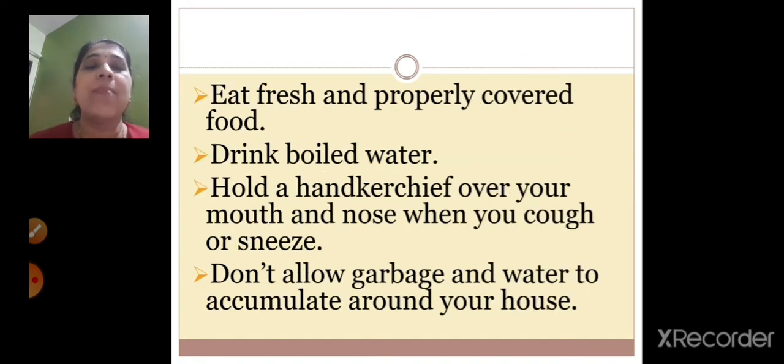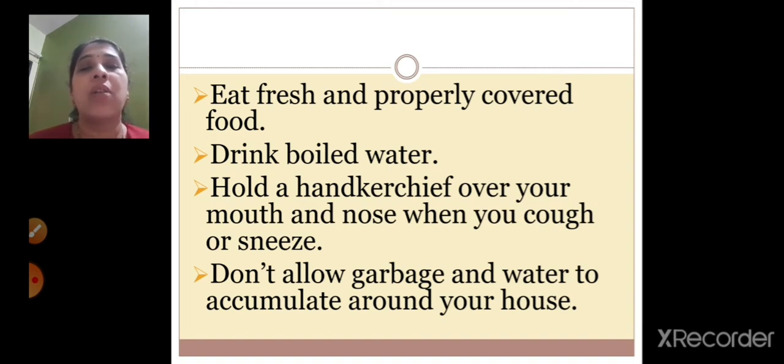Eat fresh and properly covered food. Drink boiled water. Hold a handkerchief over your mouth and nose when you cough or sneeze. Don't allow garbage and water to accumulate around your house. So what are the precautions you should take? You should always eat fresh food and food which is properly covered.